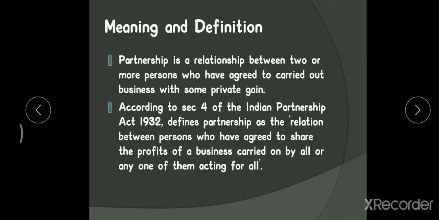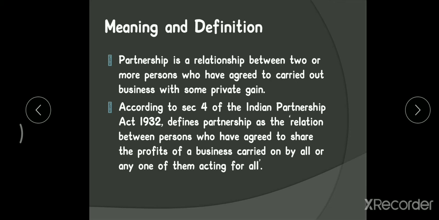A person who has entered into a partnership with another is called a partner. For whom do we call a partner? Any individual who enters into a partnership with another. Suppose A is an individual who has entered into a partnership agreement with B. Such an individual will be termed a partner, and collectively they are called a firm. It is the firm name we are going to give.